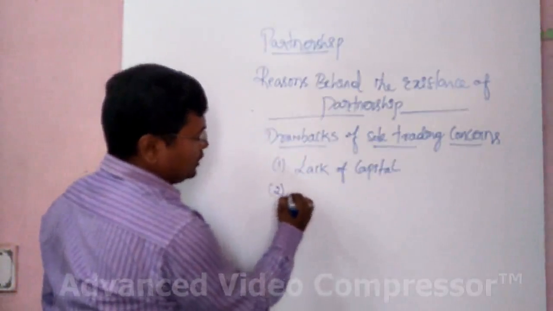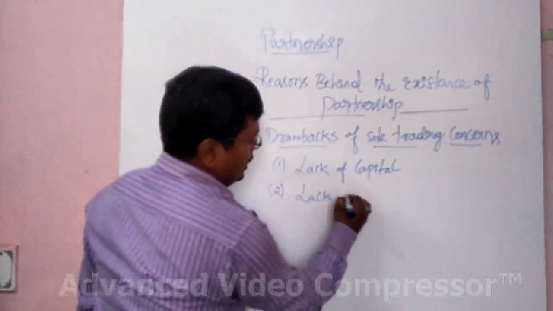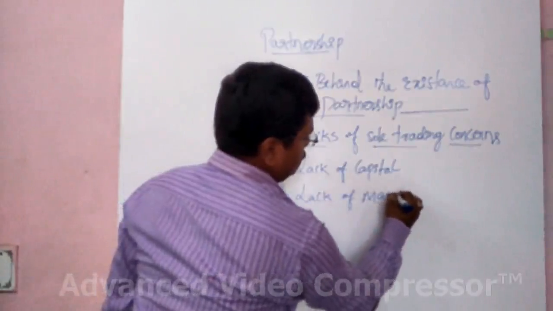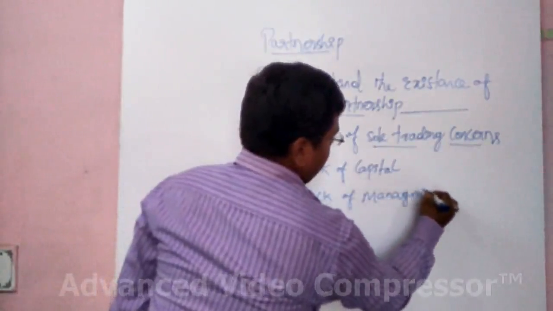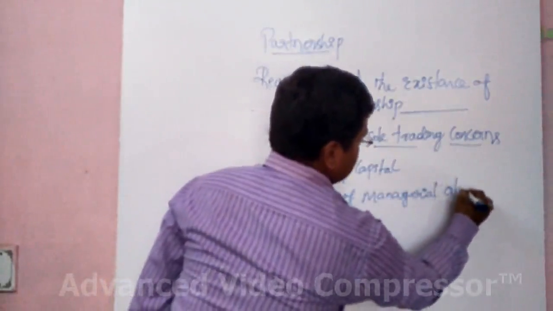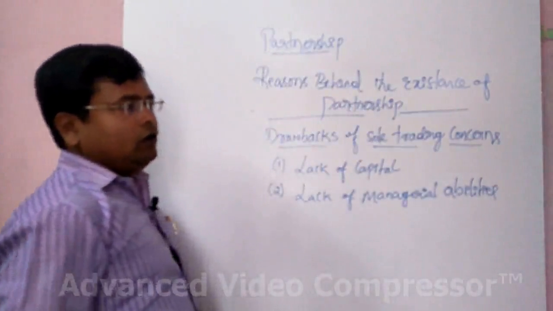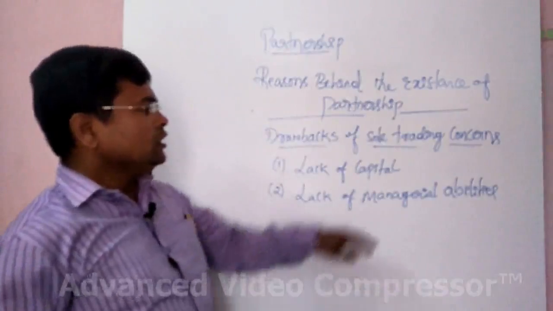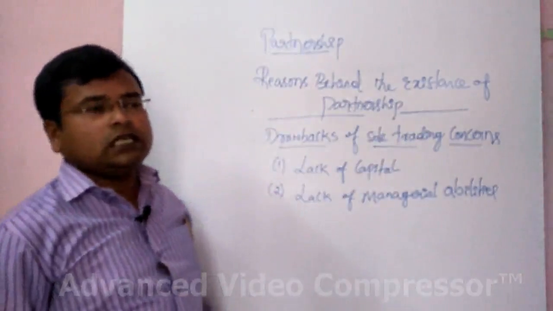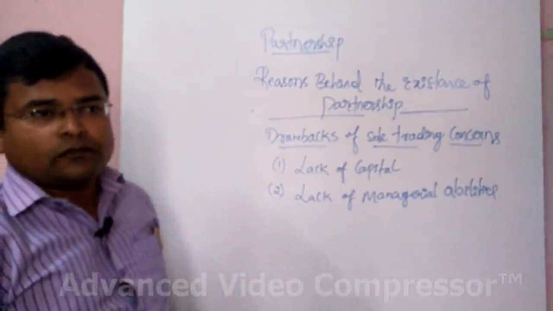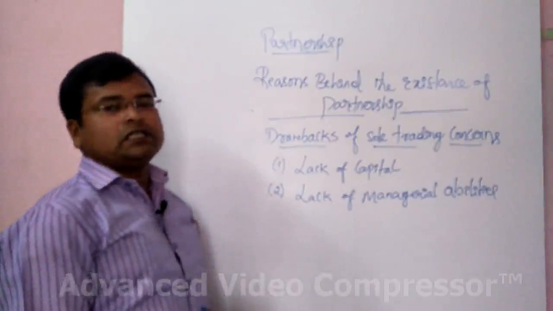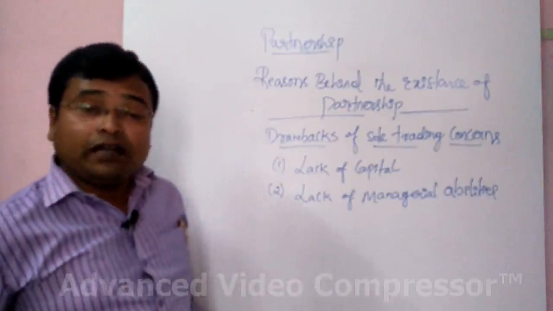And the second drawback is lack of managerial abilities. In a sole trading concern we can see only one person who is the owner of the business as well as the servant of the business.